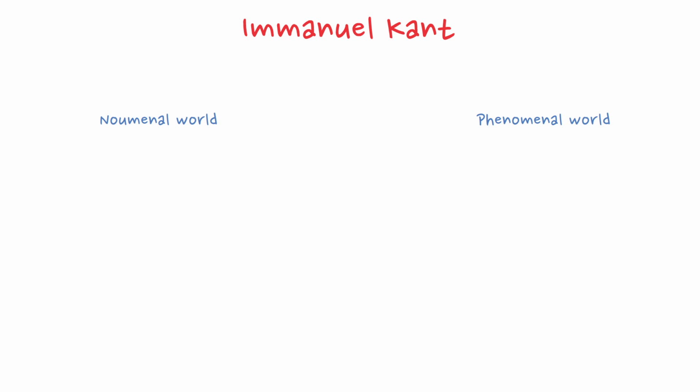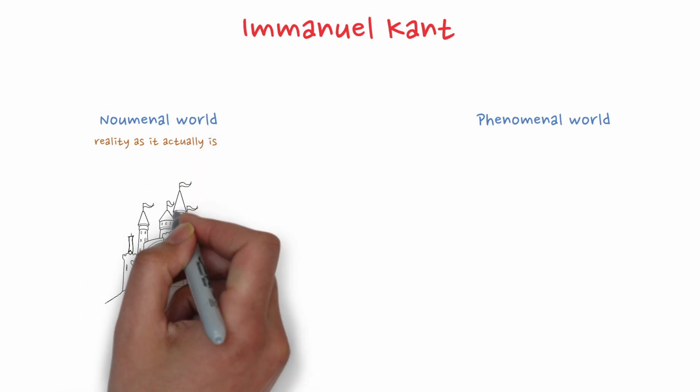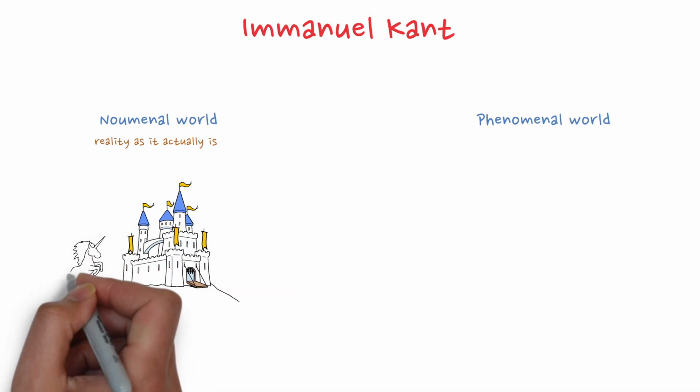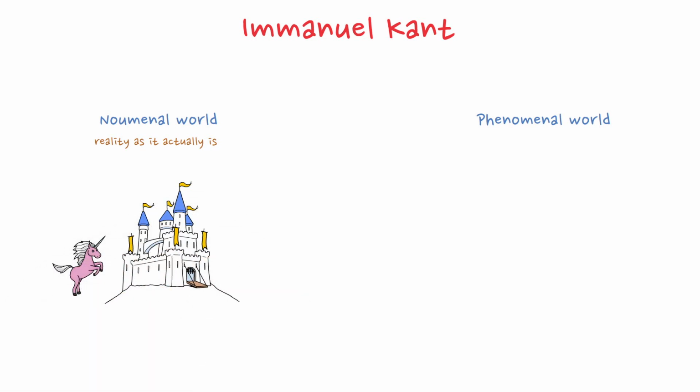The noumenal world is reality as it actually is, independent of our perception. Let's assume the real world is rainbows and unicorns. It exists, but it is fundamentally unknowable to us. According to Kant, we can never experience or describe it directly. It remains hidden from human cognition.